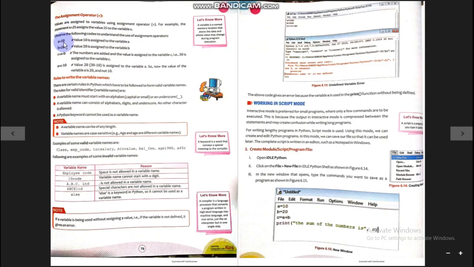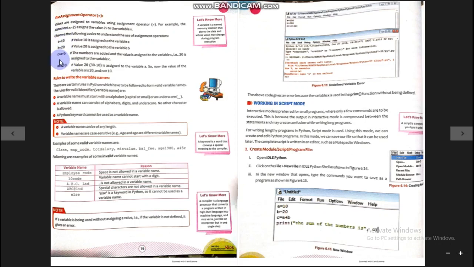In the same way, a = 10 means 10 is stored into a. b = 20 means 20 is stored into b. c = a + b means the value of a and the value of b will be added together and the resultant value will be stored into c. a = c - 10 means that 10 will be subtracted from the value of c and whatever the result is will be stored into a.